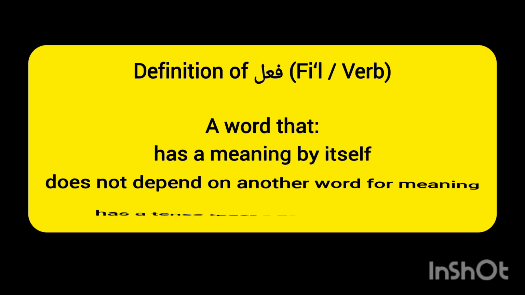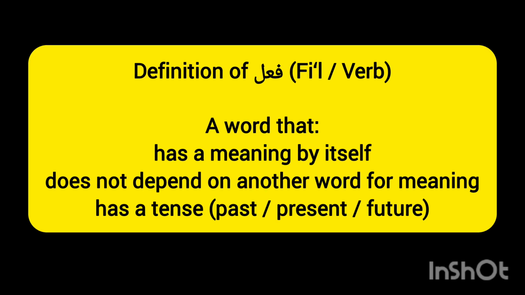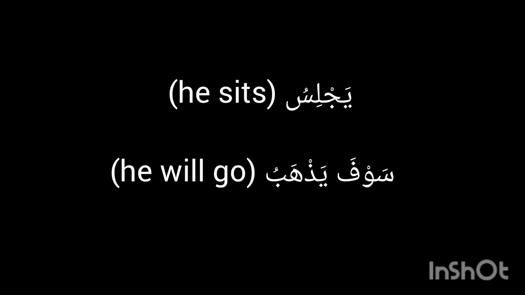Coming towards fail. Fail is a word that also has a meaning by itself, and it is also not dependent for showing its meaning, and it has a tense. For example, kataba means he wrote. This word is meaningful, it has a meaning by itself, and it is not dependent like prepositions to show its meaning, and it has a tense which is a past tense. Similarly, yajlisu, he sits, present tense. Sawfa yadhhabu, he will go, future tense. All these are fail in Arabic.